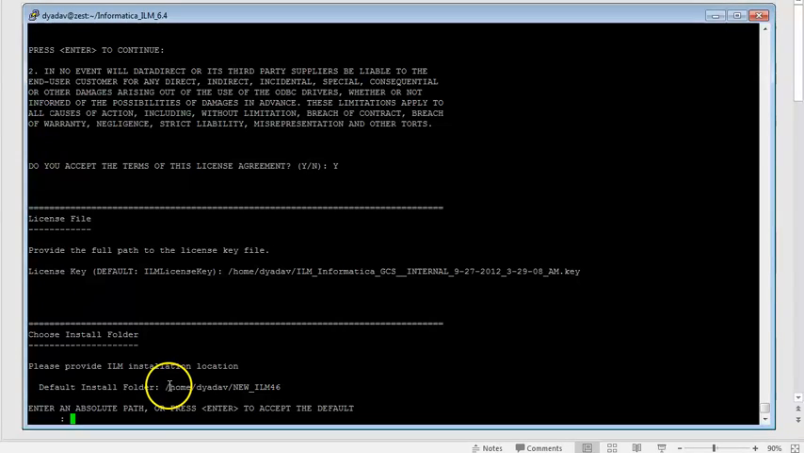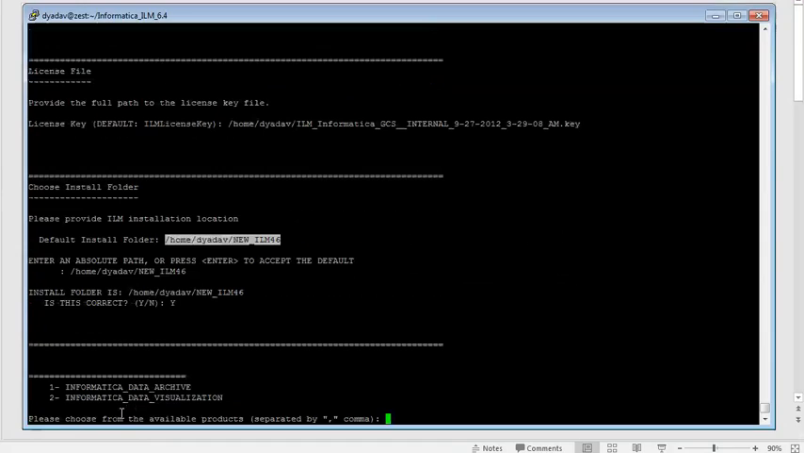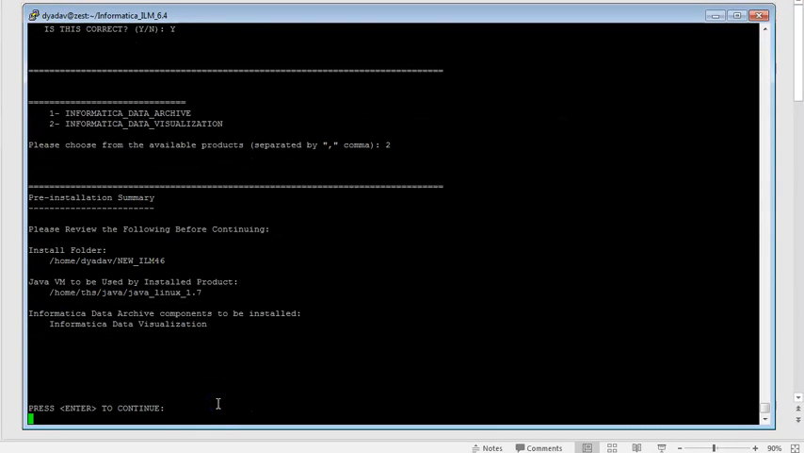Provide the path. This is my ILM directory, the ILM home directory location. So here it's showing whether we want to install Informatica Data Archive or Informatica Data Visualization only. Since I already installed Informatica Data Archive, this time I will go for Data Visualization.